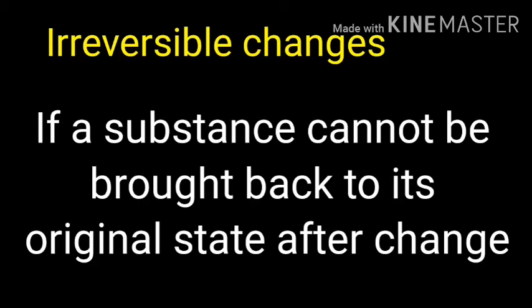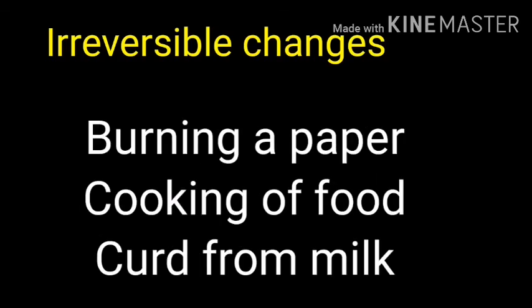If a substance cannot be brought back into its original state after a change, that is irreversible change. For example, cooking of food. After cooking, the food is changed into another form. For example, burning a paper. The paper changes into ash after burning. Ash does not return back to paper.